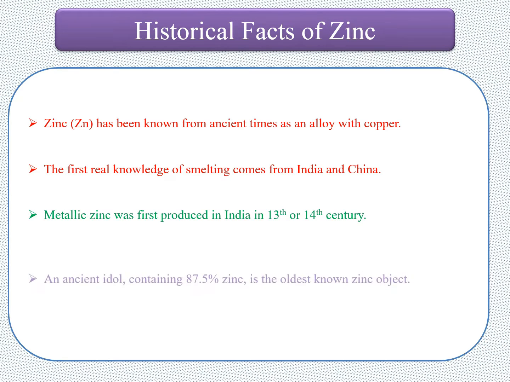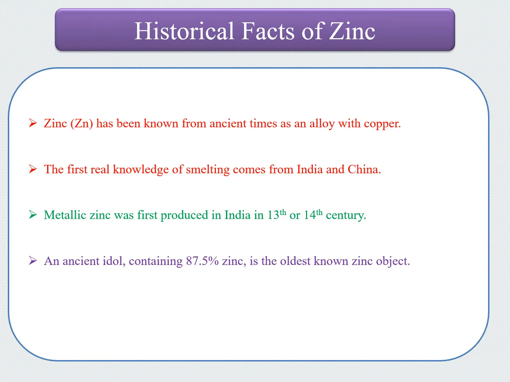In ancient time, an idol containing 87.5% of zinc found in Eastern Europe is the oldest known zinc object. In 1836, hot dip galvanizing was introduced in France, which is the oldest anti-corrosion process. So these are the historical facts of zinc.